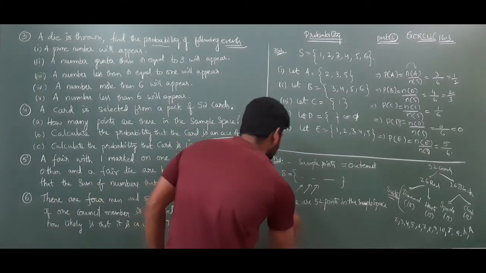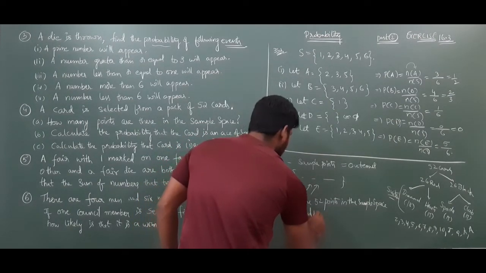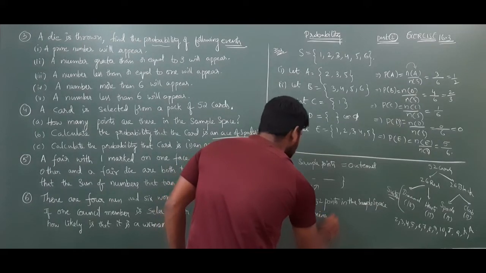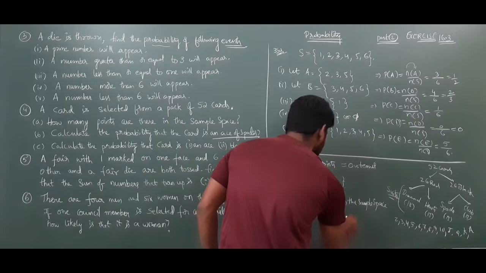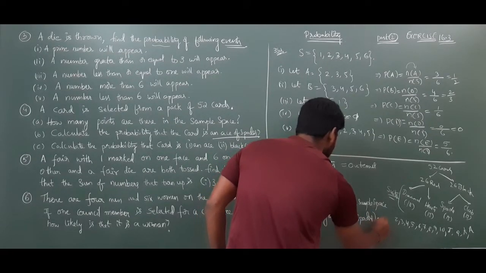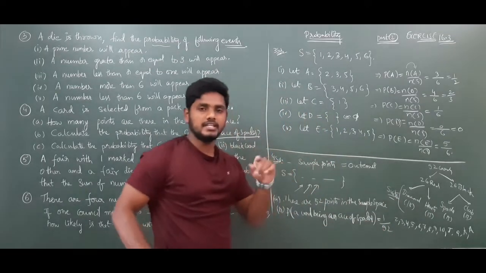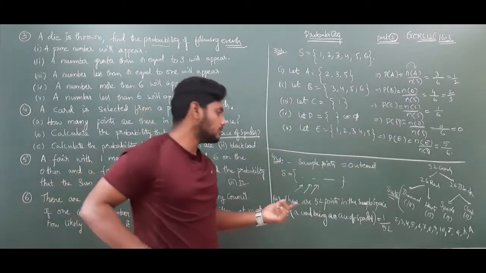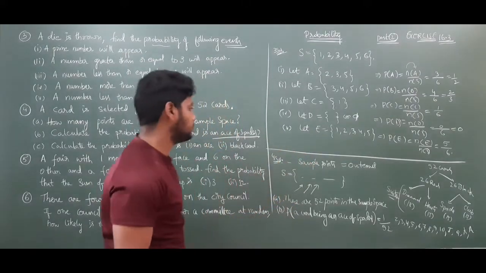Therefore, the probability of a card being an ace of spades is equal to 1 by 52. Why? Because only one ace of spades card will be there out of 52. So the probability of taking that particular card is 1 by 52.